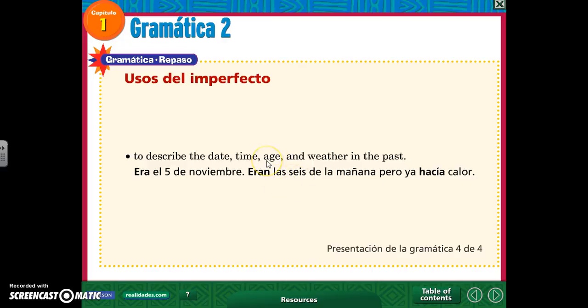I use the imperfect to say somebody's age in the past. So for example, if I wanted to say, when I was 16 years old, cuando yo tenía 16 años, I use the imperfect. And to describe the weather in the past, hacía calor, it was hot. So it was raining, it was hot, it was cold, I use the imperfect tense. So those are some other reasons why we use the imperfect tense.